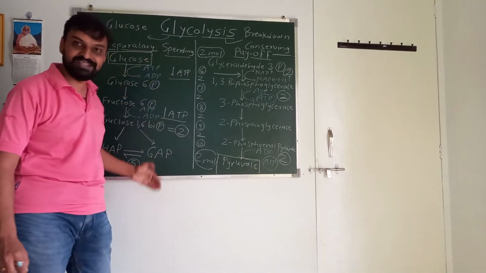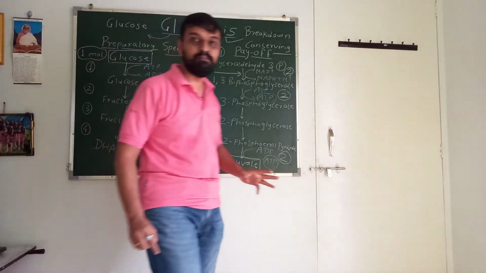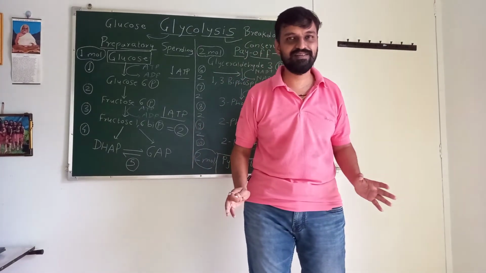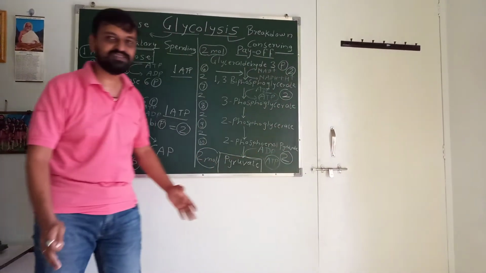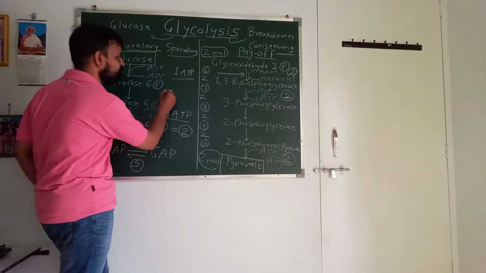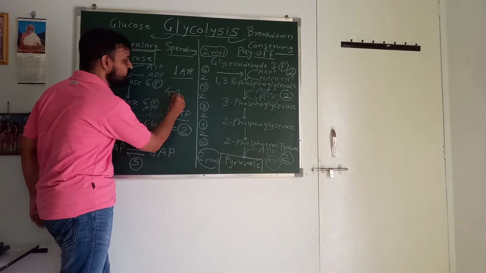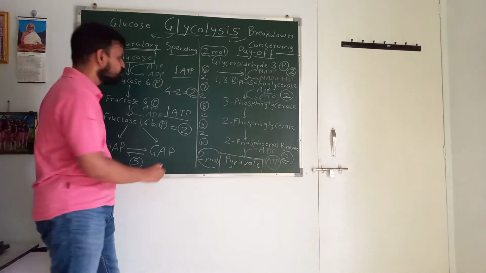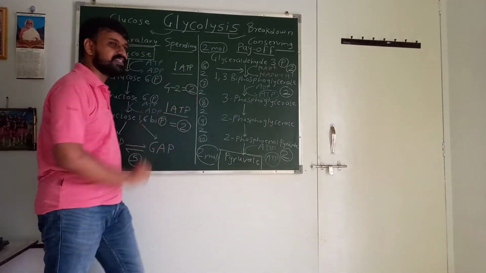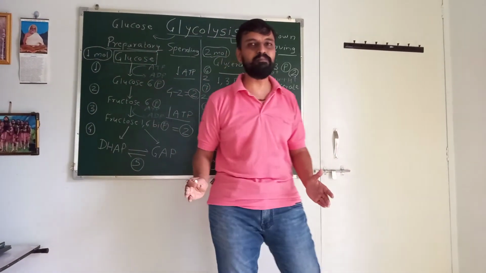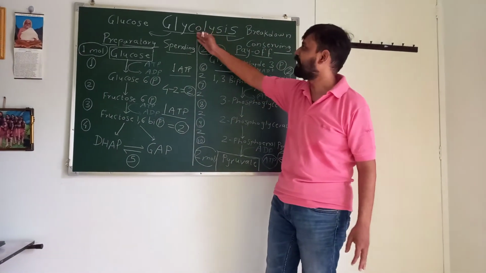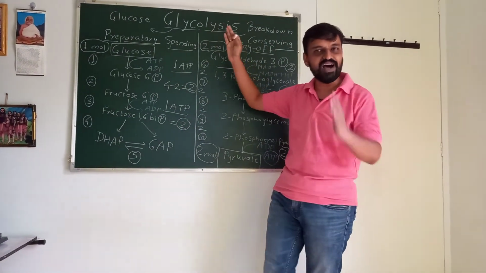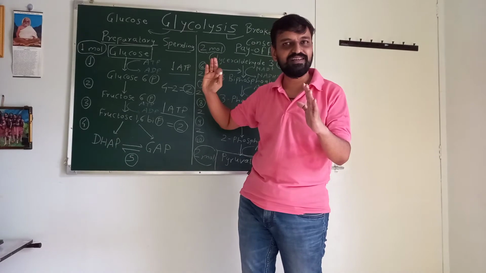In the preparatory stage, 2 ATPs are utilized. And the major point: 4 minus 2 is equal to 2. So dear students, this is the net ATP formed in glycolysis. Are you getting my point?